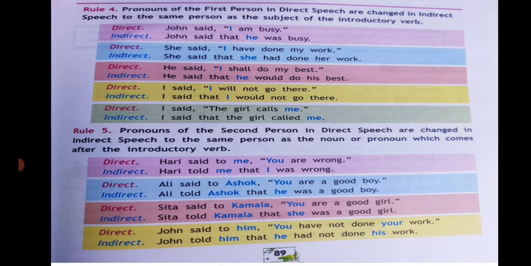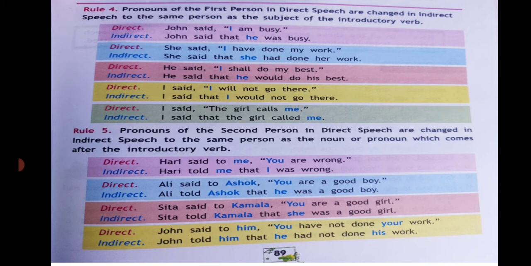Rule 6. Pronouns of the third person in direct speech remain the same. There is no change in the indirect speech. Harish said to me, "He is ill." Harish told me that he was ill. He said to me, "She was right." He told me that she was right. But no change of person is made when the speech is reported to the person to whom it was addressed. It is first addressed. There is no change made. Bali said to you, "You are wrong." Bali told you that you were wrong.